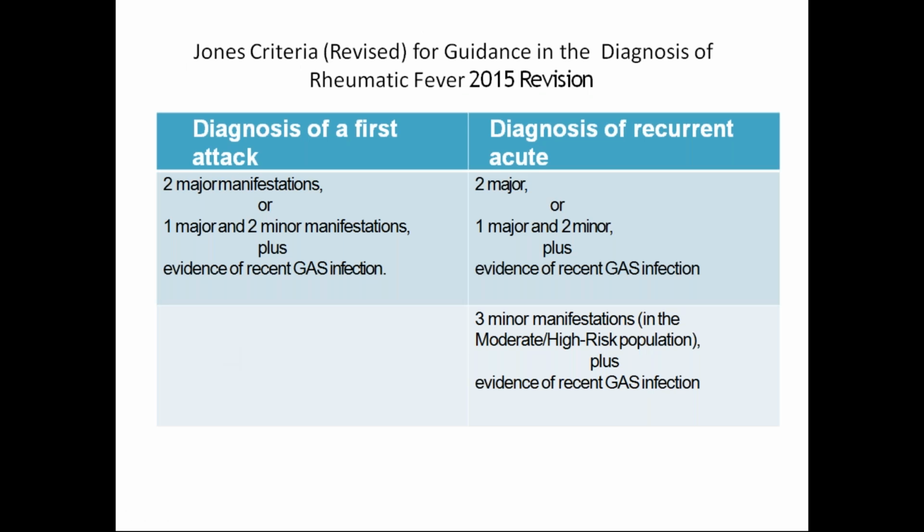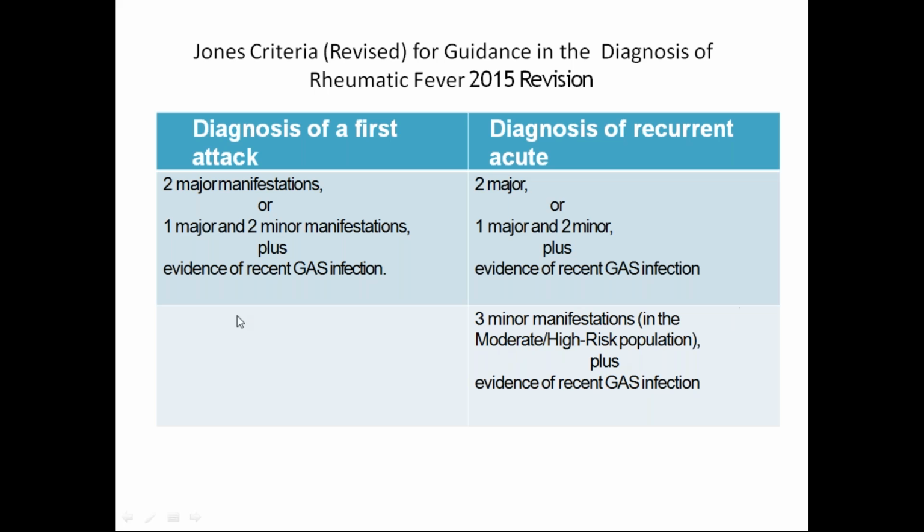So according to the Jones revised criteria for guidance in the diagnosis of rheumatic fever, you have to know whether to diagnose a first attack or a recurrent acute attack. For the first attack, two major manifestations or one major and two minor manifestations plus evidence of recent group A streptococcal infection. Coming to the diagnosis of recurrent acute rheumatic fever, two major or one major and two minor plus evidence of group A streptococcal infection, or three minor manifestations in a moderate or high risk population.